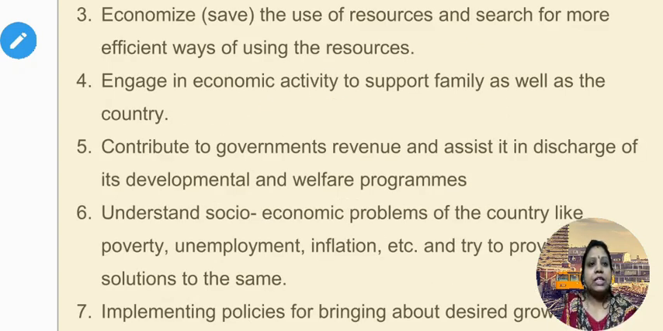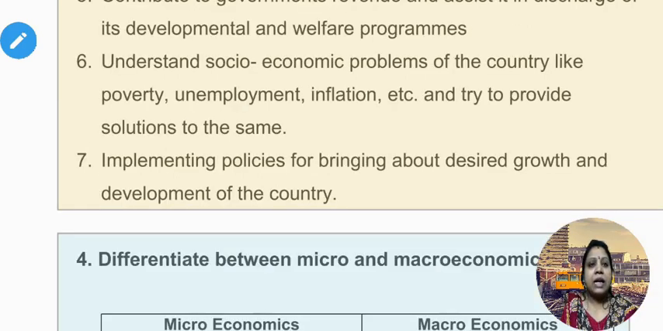4. Engage in economic activity to support family as well as the country. 5. Contribute to government's revenue and assist it in discharge of its developmental and welfare programs. 6. Understand socio and economic problems of the country like poverty, unemployment, inflation, etc. and try to provide solutions to the same. 7. Implementing policies for bringing about desired growth and development of the country.